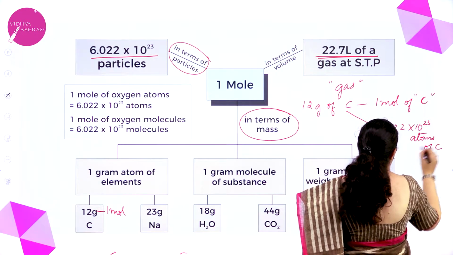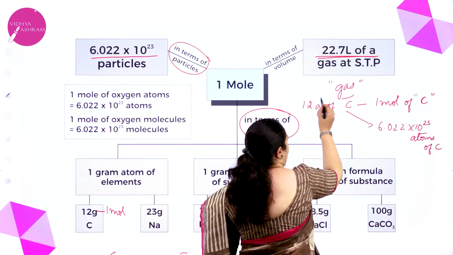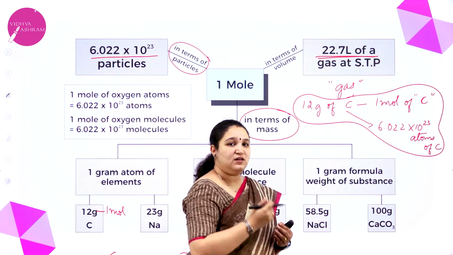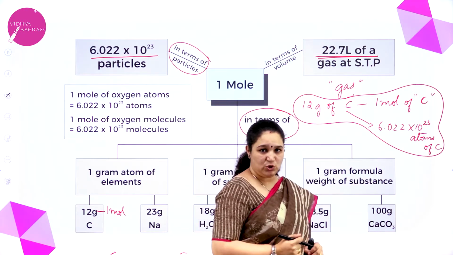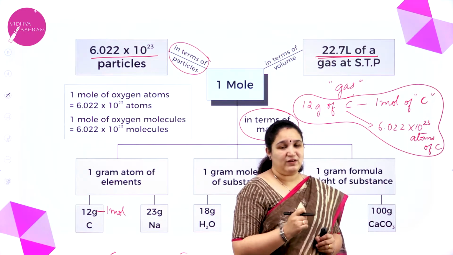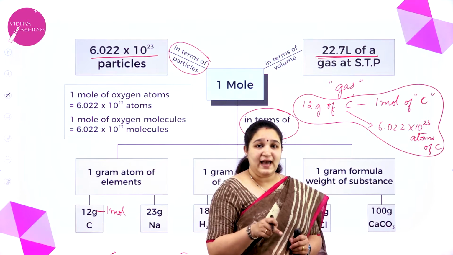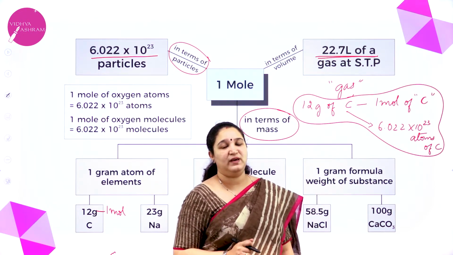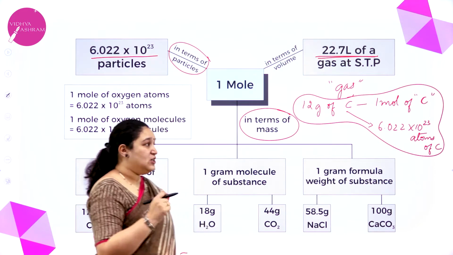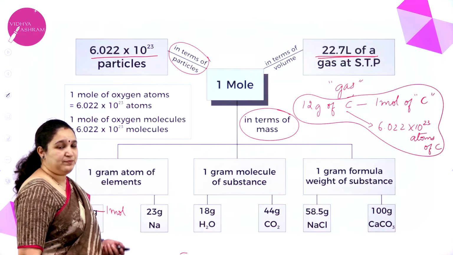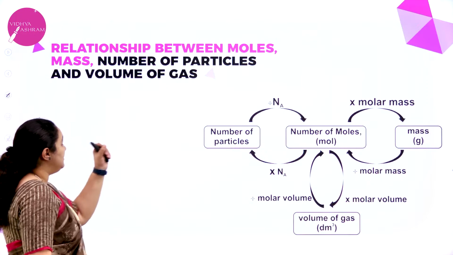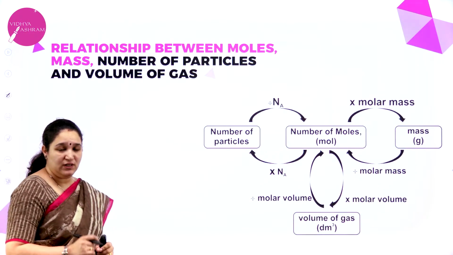So, if I have to describe 1 mole of carbon, in terms of grams I can say it is equal to 12 grams. In terms of particles, I can say it is equal to the Avogadro number of particles. And if it is a gas, 1 mole will occupy 22.7 liters at STP. Okay, so that's about the mole concept. Next we have the relationship between moles, mass, number of particles and volume of a gas.